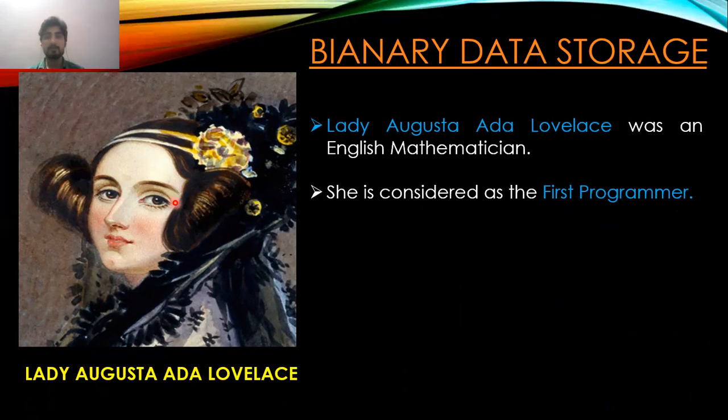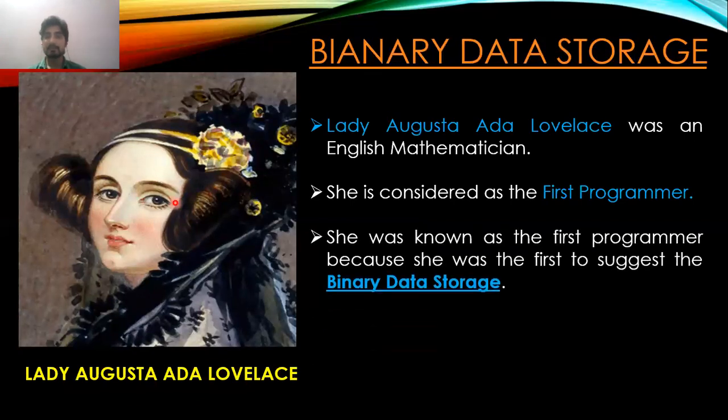So she was the first person who created the first software. That's why she is known as the first programmer. She was known as the first programmer because she was the first to suggest the binary data storage. So in our computer, all the data which we store is stored in the form of 0 and 1. And that is what binary data means. All the data which is in the form of 0 and 1 is called binary data.